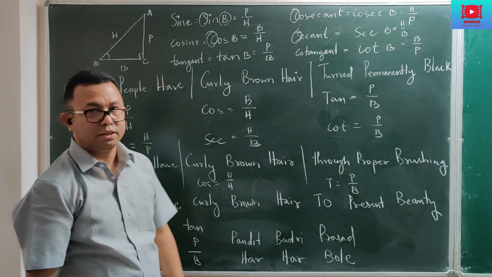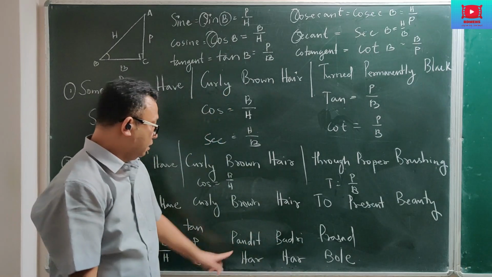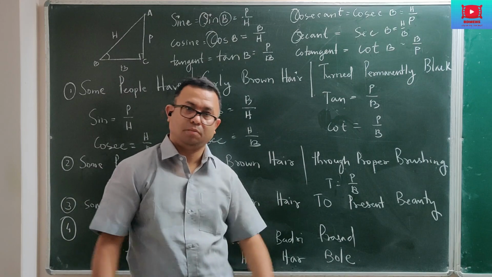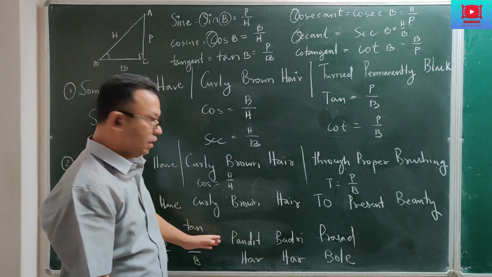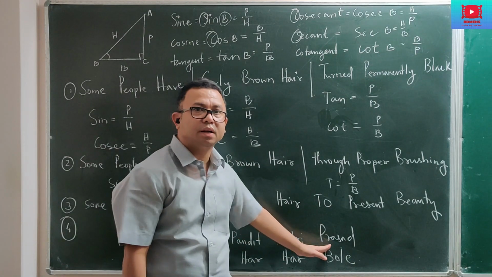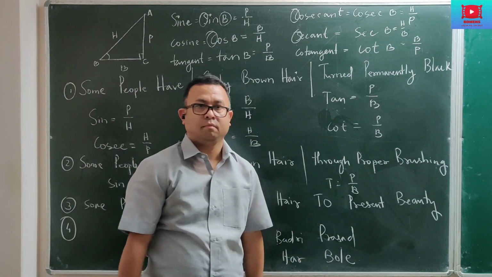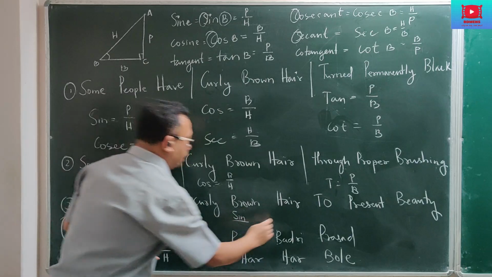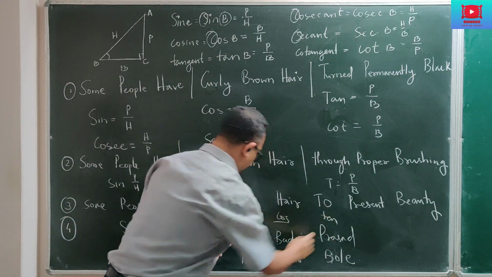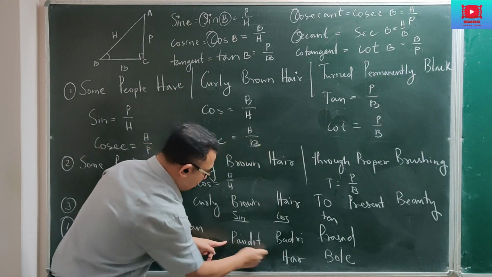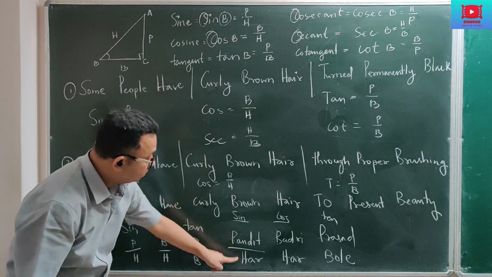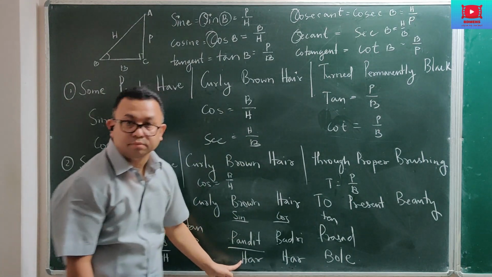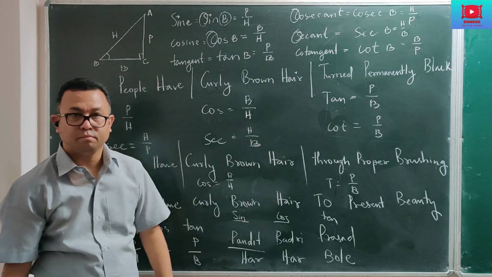Remember once again a 6-word sentence: Pandit Badri Prasad Hara Hara Bole. So maybe he is praying in a temple. This Pandit Badri Prasad is saying Hara Hara Bole. Now see what is the significance. If this is sine, this one is cos, and this is tan: Pandit, P by H. So sine is P by H. Pandit and Hara, here P by H becomes sine.